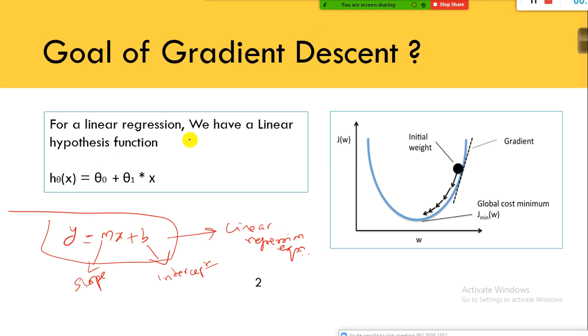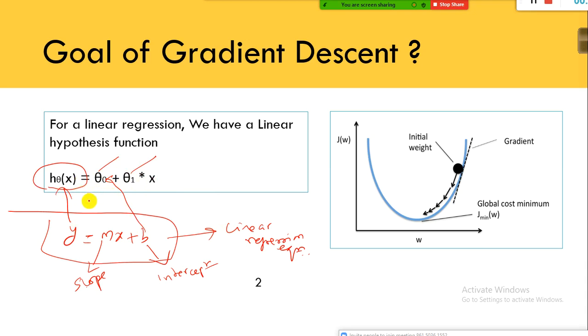But in the case of gradient descent, we use different notation. That's all. The y is h theta of x. Instead of y, we use h theta of x. This is nothing but the hypothesis function of your linear regression model. Instead of y, we say h theta of x, and instead of b, we say theta naught. This is my intercept, this is my slope. I am introducing this new notation because if you go through any article on the net, they'll be using this.